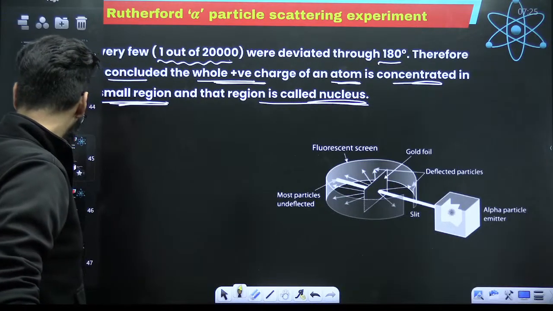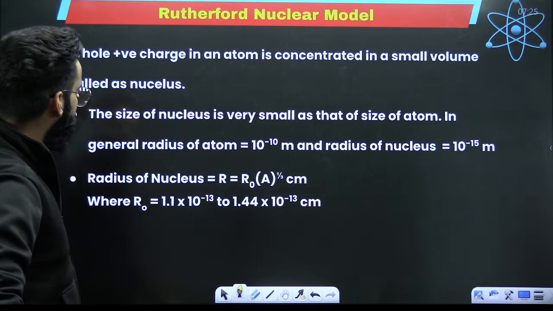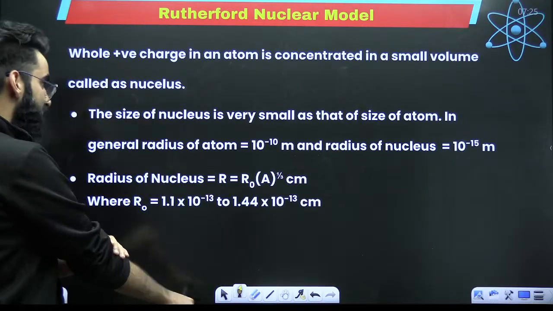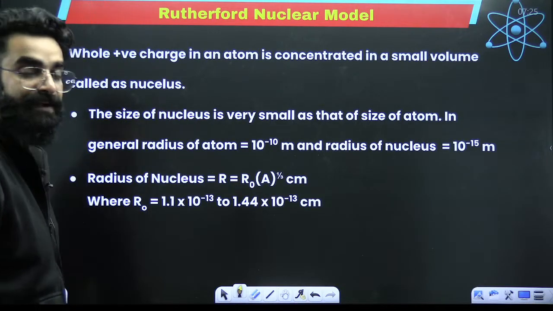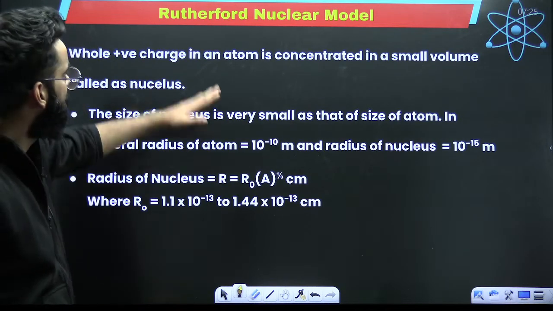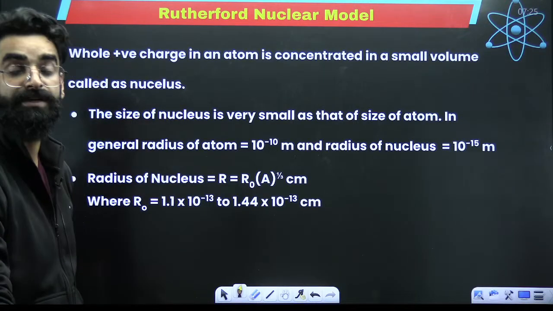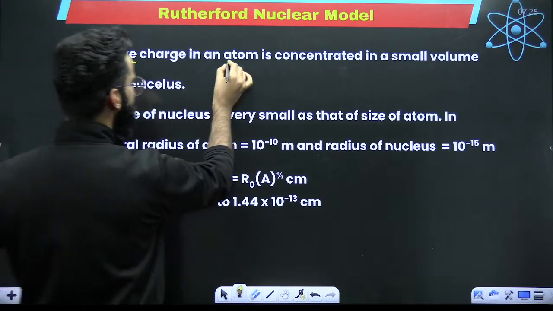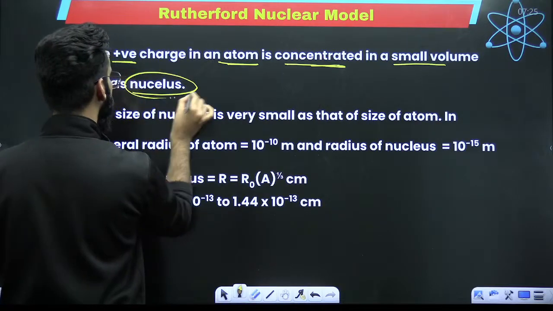Perfect. So I hope you got to know the conclusions made by Rutherford. So my dear students, a few more things. After the alpha particle scattering experiment and the conclusions made by Rutherford, Rutherford gave one model related to the atom, which he called Rutherford's nuclear model. As far as this model is concerned, the whole positive charge in the atom is concentrated in a very small volume, and this small volume was called the nucleus.